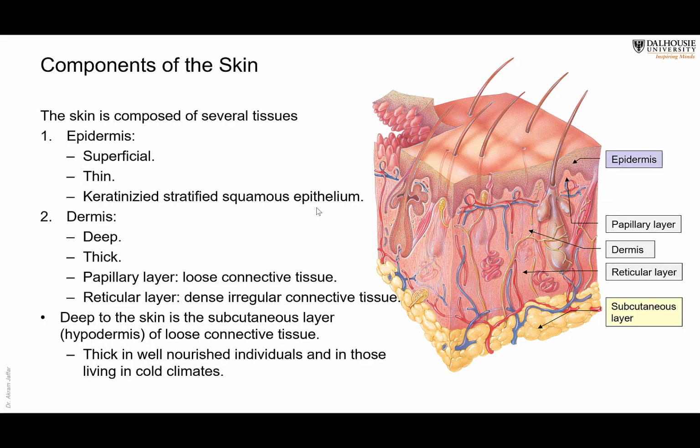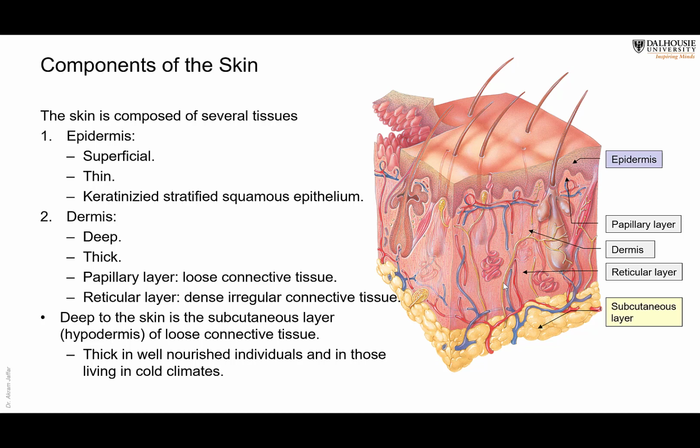The skin consists of several tissues. It consists of the epidermis and the dermis. The epidermis is the superficial layer, and you can see it is usually thin. It is thinner than the dermis. Tissue-wise, it consists of keratinized, stratified squamous epithelium. If you remember the types of epithelium, this is stratified, multiple layers. It is squamous. The most superficial layer is flat, and it has a lot of keratin, because some stratified squamous epithelia are non-keratinized, like the ones that line the mouth, for example.